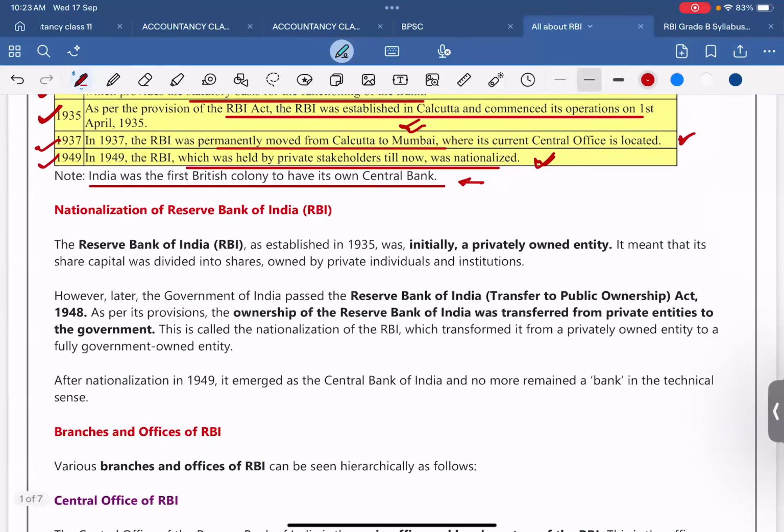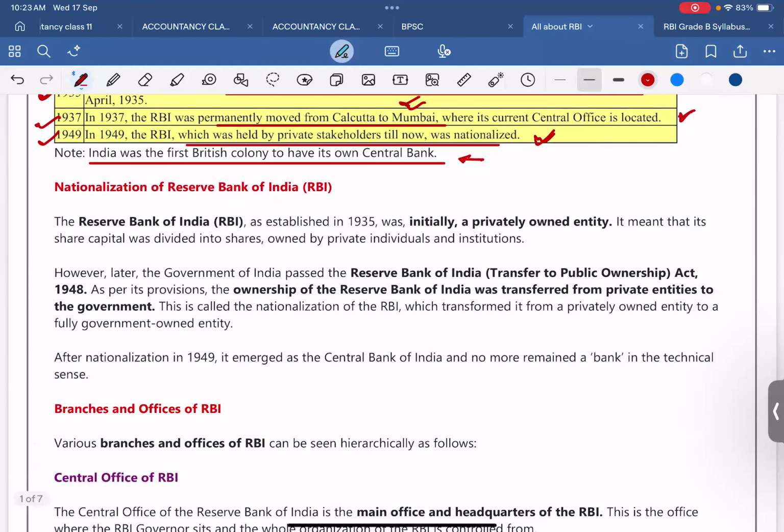Now comes the nationalization of RBI. The RBI, as established in 1935, was initially a privately owned entity. It means that its share capital was divided into shares owned by private individuals and institutions. However, later the Government of India passed the RBI Transfer to Public Ownership Act in 1948. As per its provision, the ownership of RBI was transferred from private entities to the government.